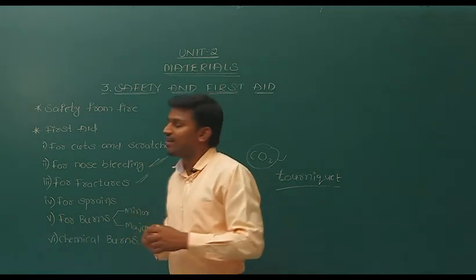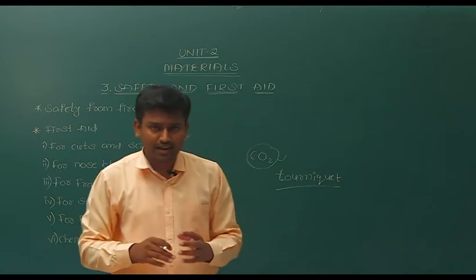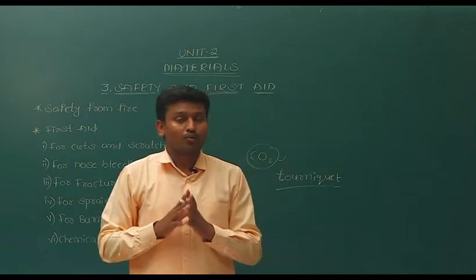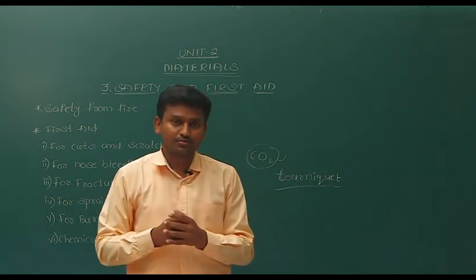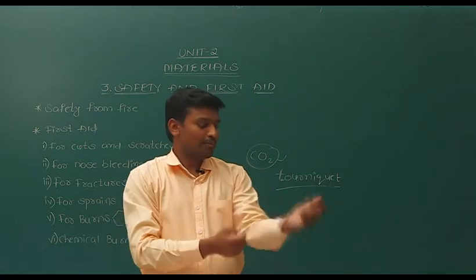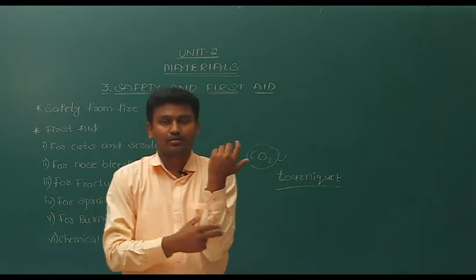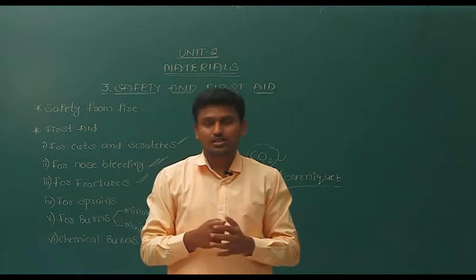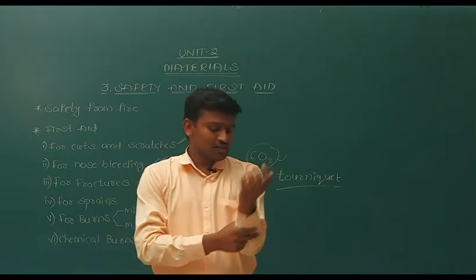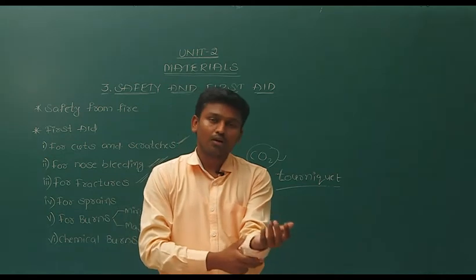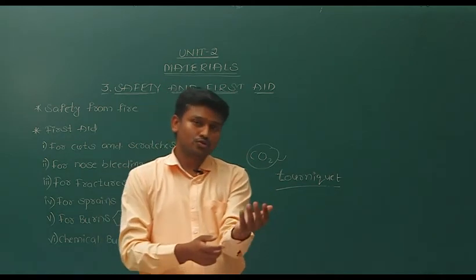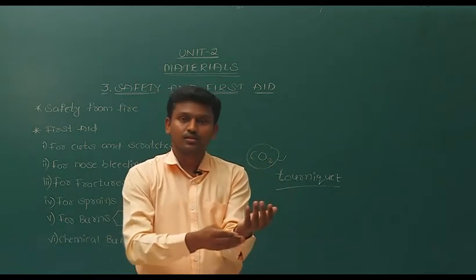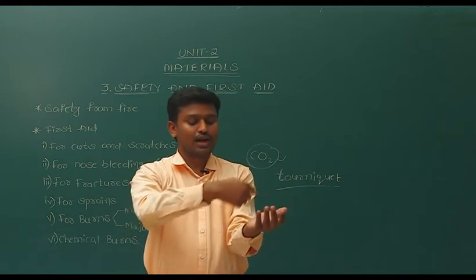And next, fractures. While we are playing in the playground, we may slip, or while playing cricket or any other game, we may fall and maybe fracture a bone. In such case, how should we respond? First we have to keep the body part without moving, and then attach pieces of paper, cardboard, and place them in this way, and then tie that.